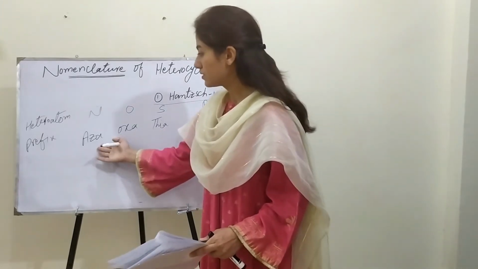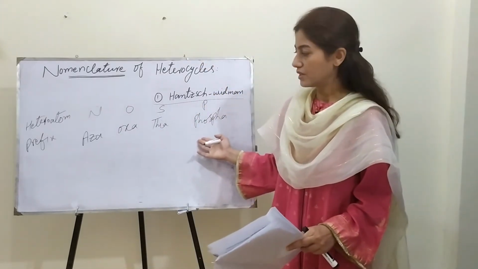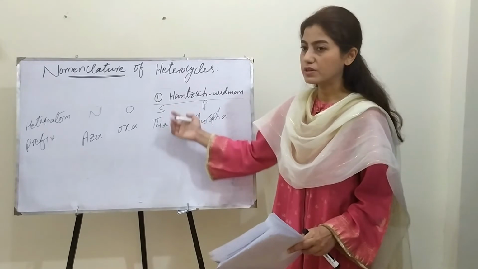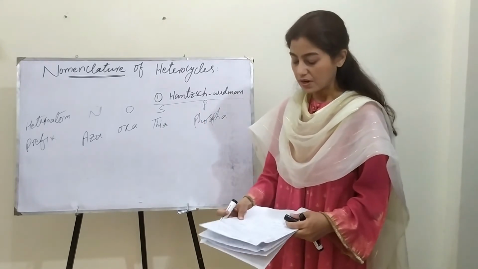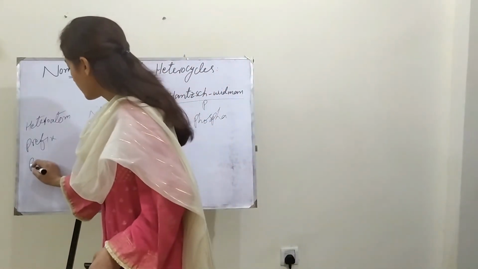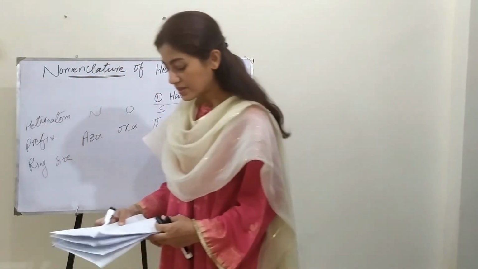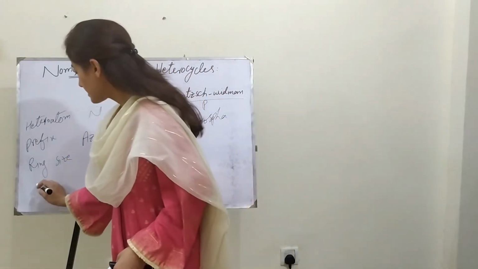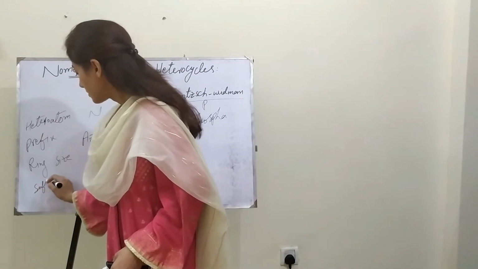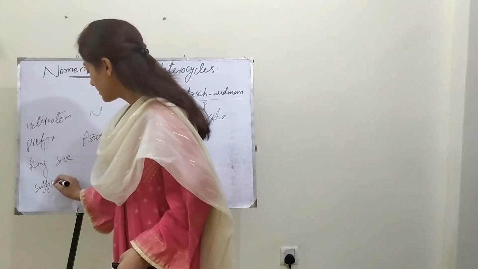So these prefixes would be specific for these heteroatoms. And now, based on the ring size, what suffix or stem name would be here?